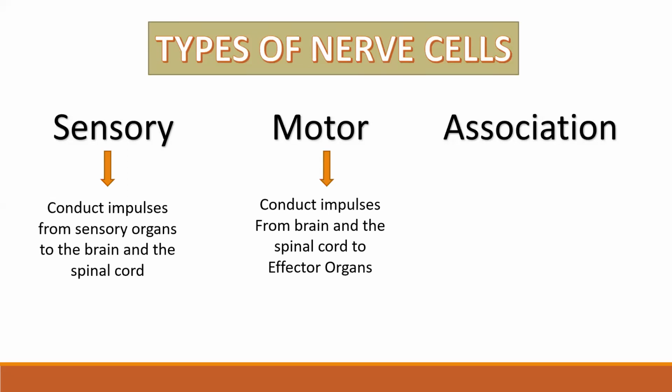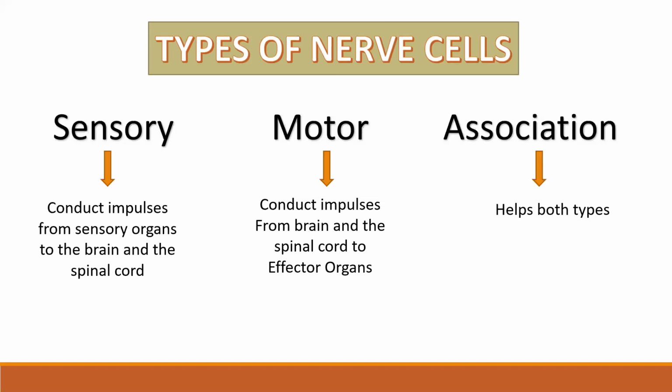Motor nerves will be the nerves which will conduct impulses from brain and spinal cord to all effector organs. जिसको भी signal देना है, जिसको भी message देना है. And the third type of nerve, which are association nerves, they will be helping both of this type of nerves.